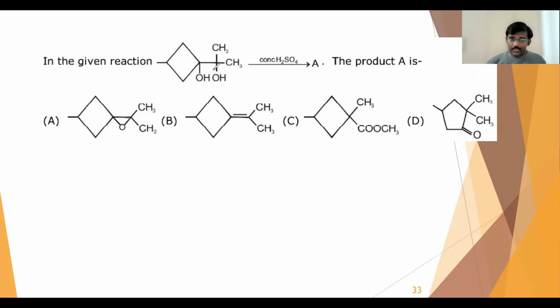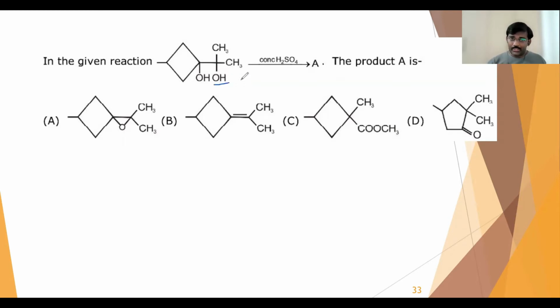Generally, this is the OH it will attack, because after the removal of this OH, you get the stable carbocation over there. And that carbocation can also be involved in ring expansion. That is why it will attack that OH.